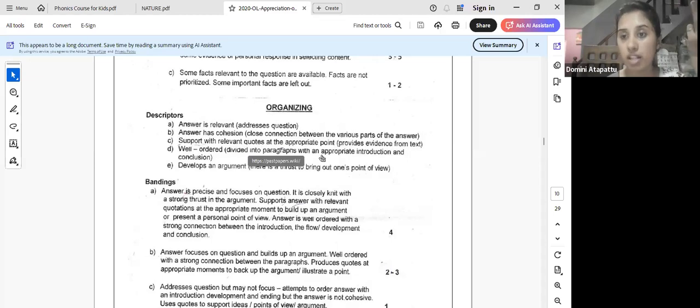Third is paraphrasing. Paraphrasing means you're not going to take that line as it is, you're just going to write what's there in it. Imagine, okay, you're going to say the evening star.